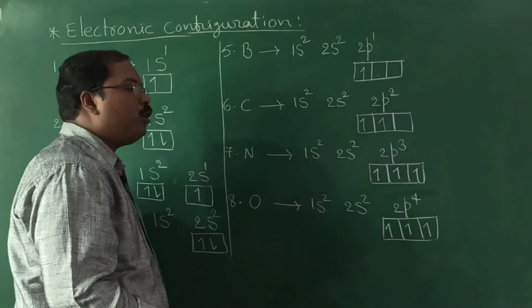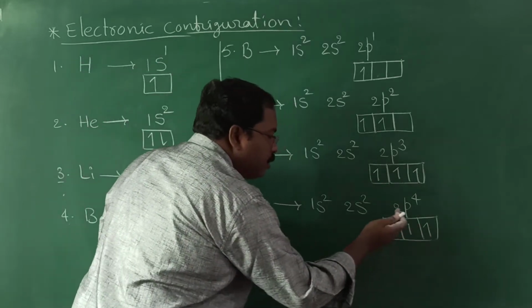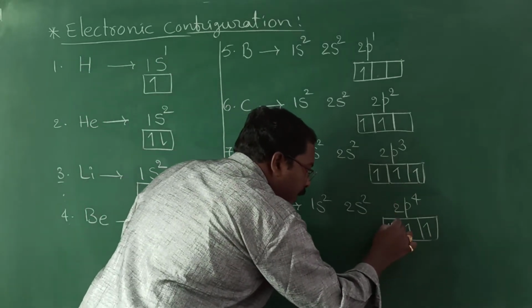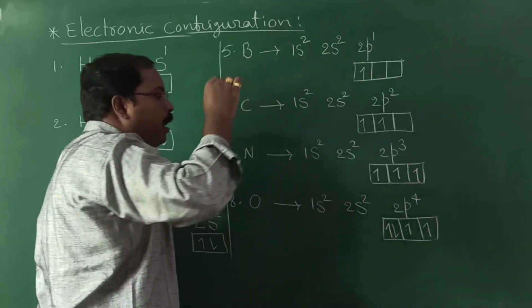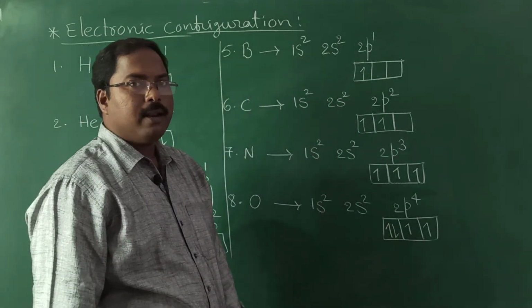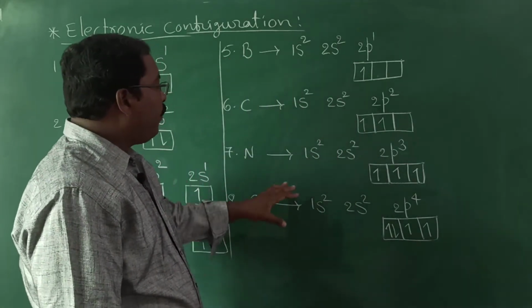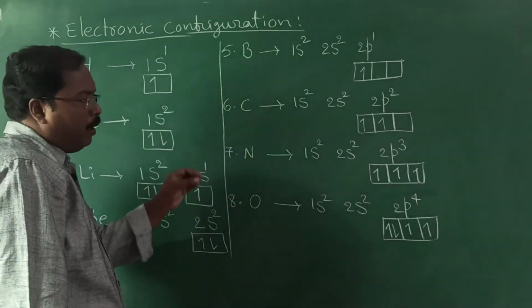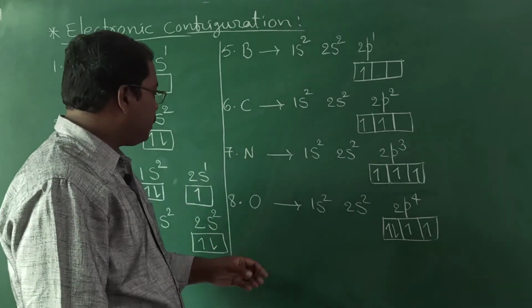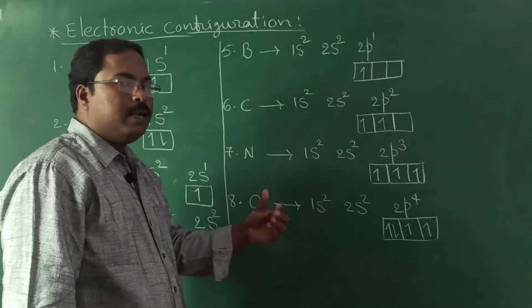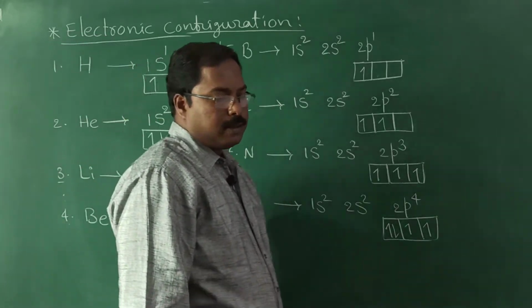Now how to write the 4th electron? The 4th electron comes into the first orbital with anti-clockwise direction. So this is the filling of electrons into the orbitals. Now first copy these, then we will discuss fluorine onwards.